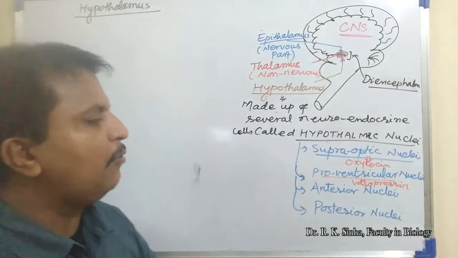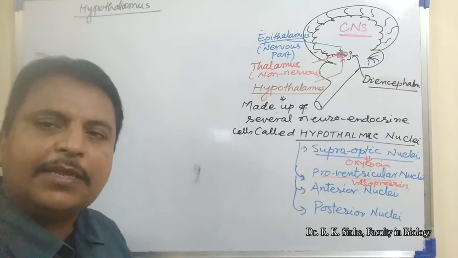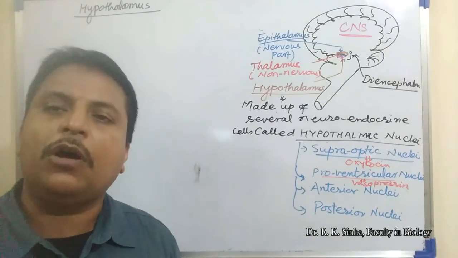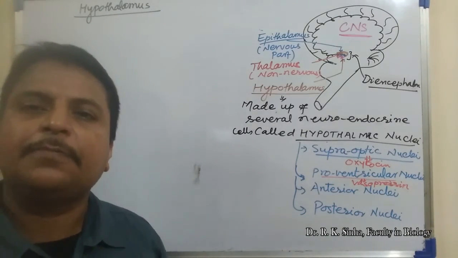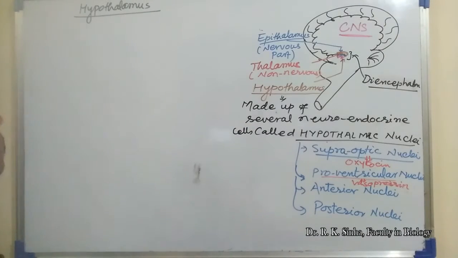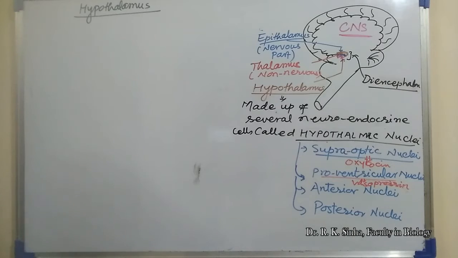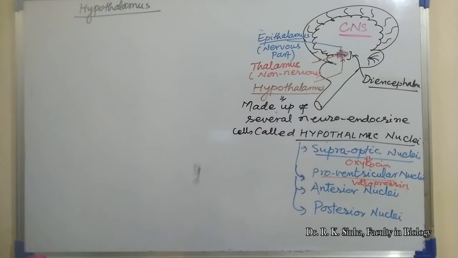Next one is paraventricular nuclei. This nuclei is responsible for the synthesis and secretion of ADH, antidiuretic hormone, which is also known as vasopressin. Now come to the other role of this hypothalamus. Apart from this, it also controls the hormones released, as the hypothalamic nuclei also secrete releasing or regulating hormones.